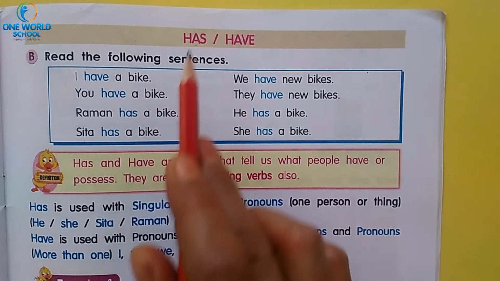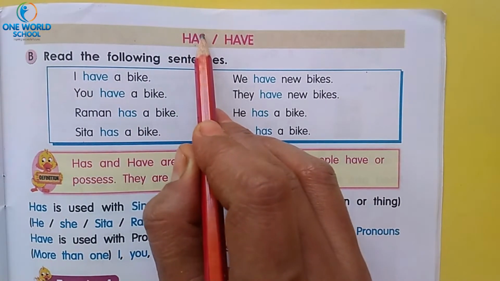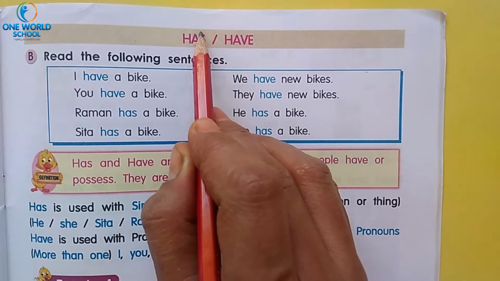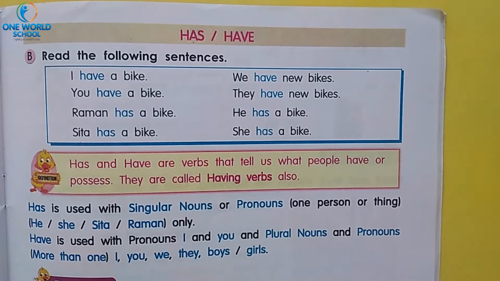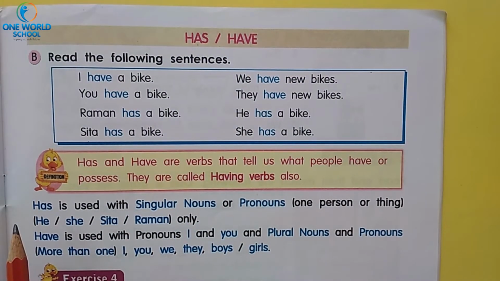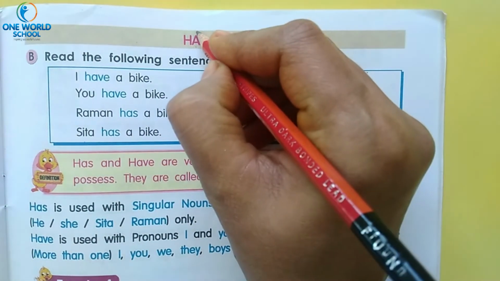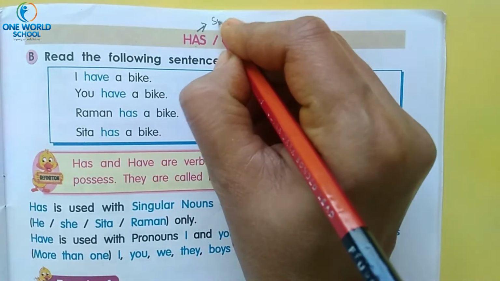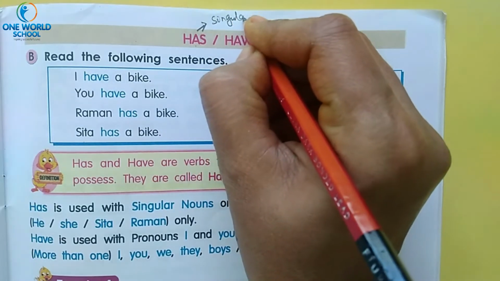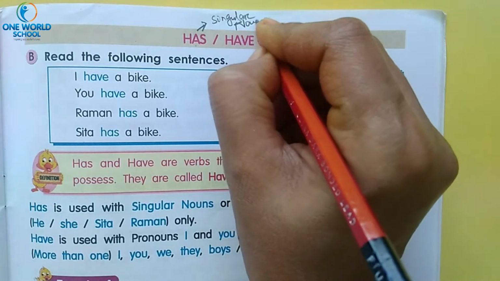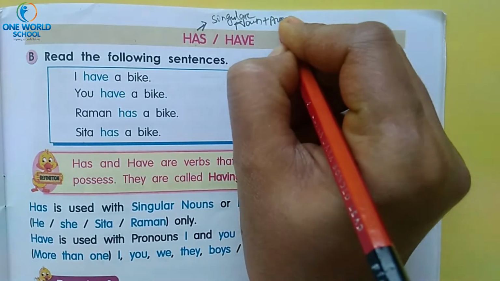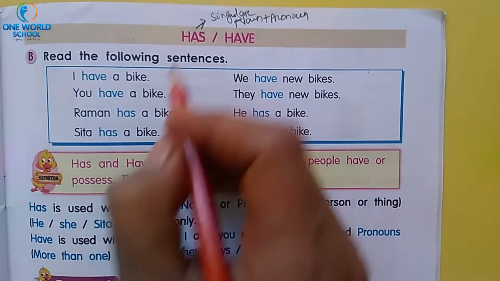But look, you just remember, has is always used with a singular noun or pronoun. Okay?